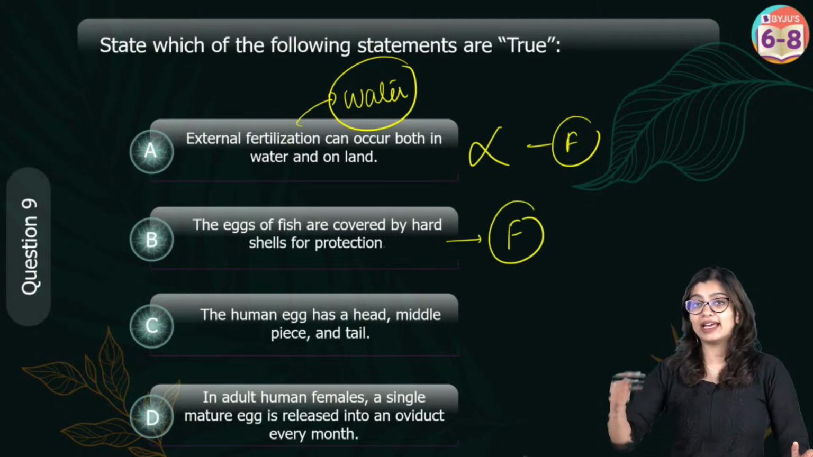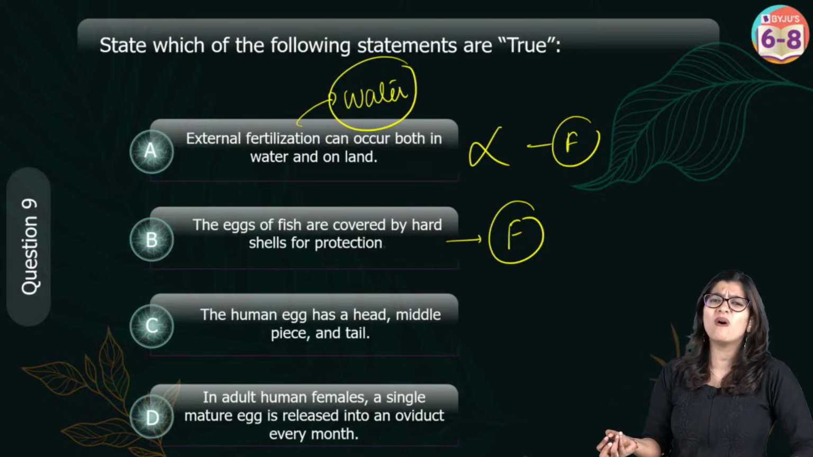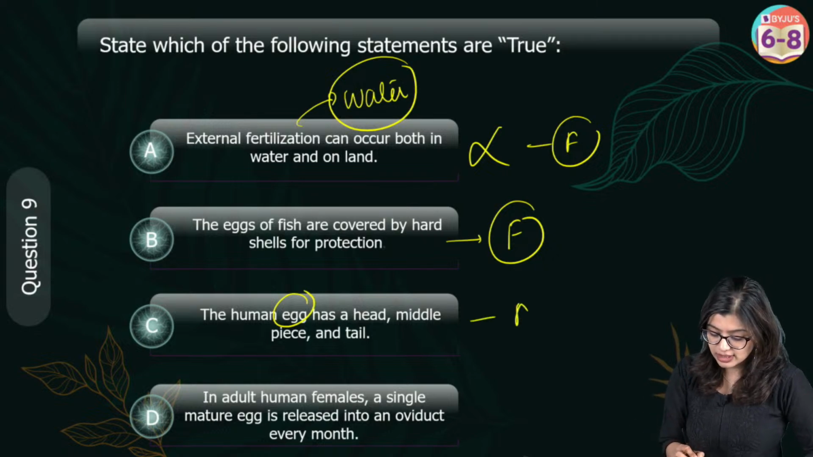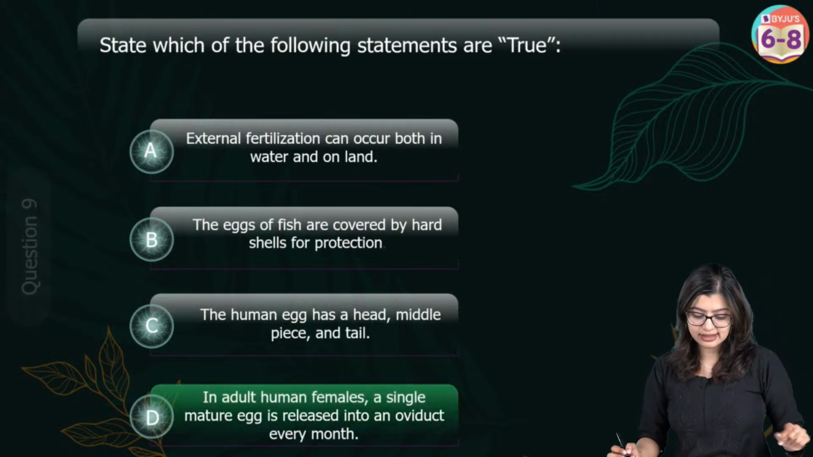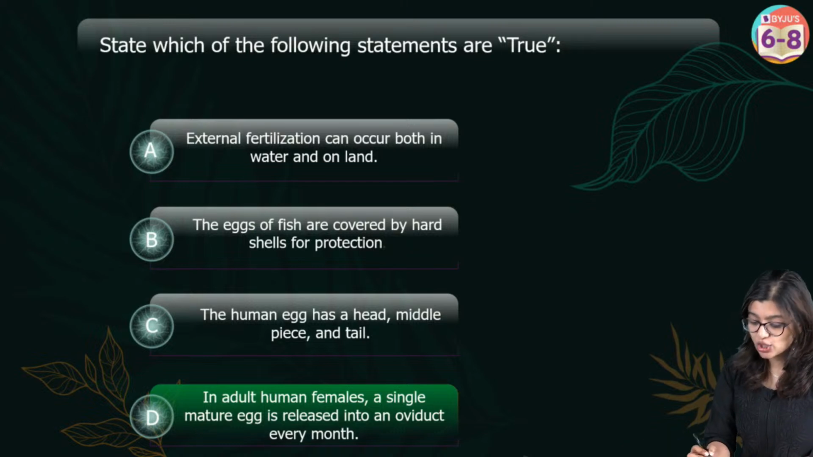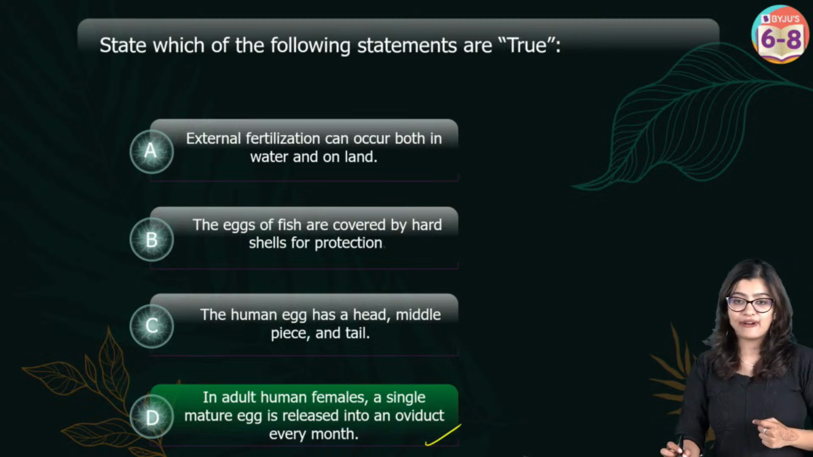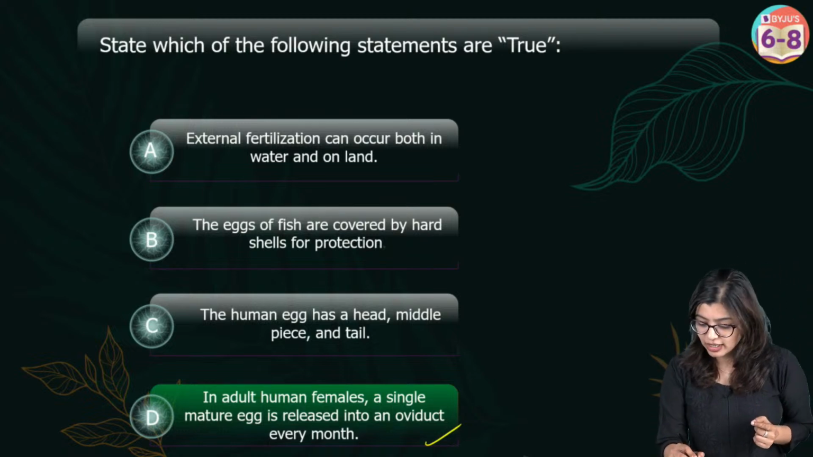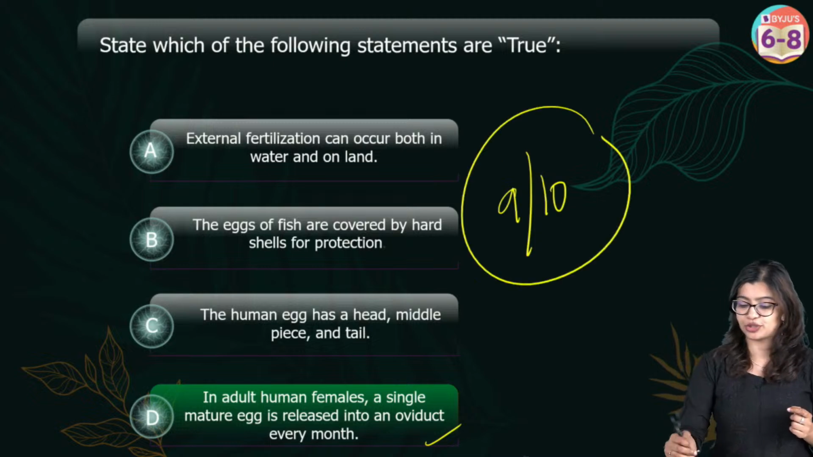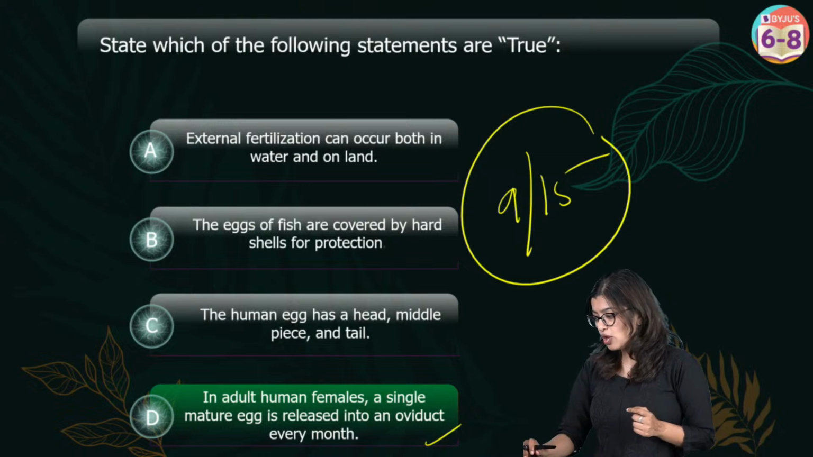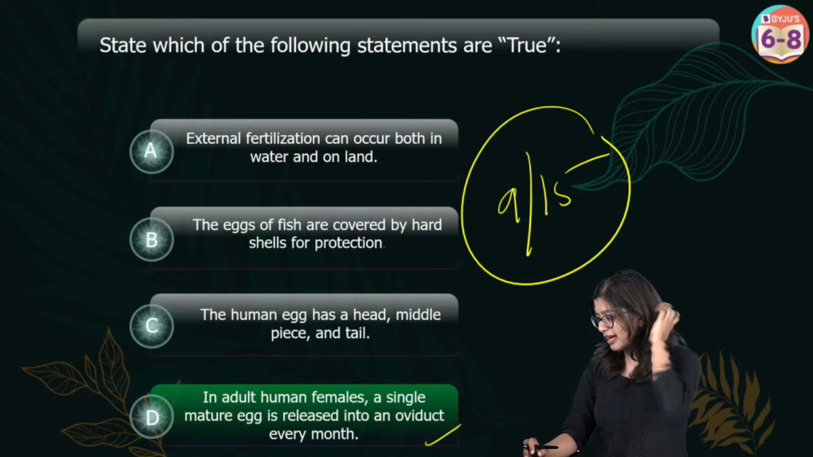In the human egg, there is head, tail, and middle piece. No, that is in the sperm, right? In human sperm, we see these structures. So this is also false, which means that the correct answer is option D, where in a human female, a single mature egg is released into the oviduct or the fallopian tube every month. So the correct answer here is going to be option D. And I can see many of you have given me the correct answer, although some of you got confused here and there.